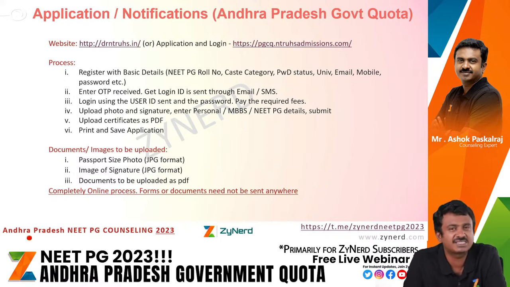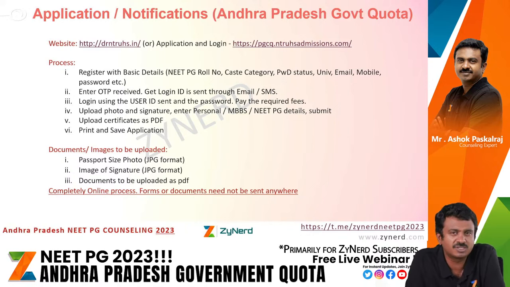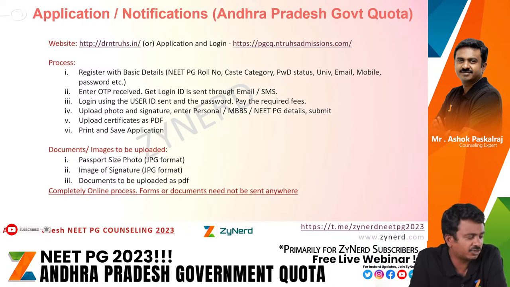All documents need to be scanned and uploaded for Andhra Pradesh counseling. They'll check the documents, and only then you will be eligible for the counseling. The merit list will contain all the candidates whose documents have been sent properly and verified by the NTRUHS team, NTRUHS office. You will have to upload all certificates in PDF format. The passport size photo and signature image have to be in JPG format. Nothing is to be sent across to NTRUHS physically. You will upload it all online, and then they will get back to you, or if you call, they will let you know in case there are any issues.